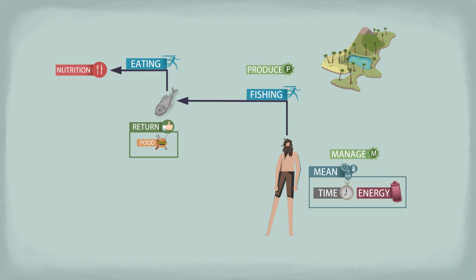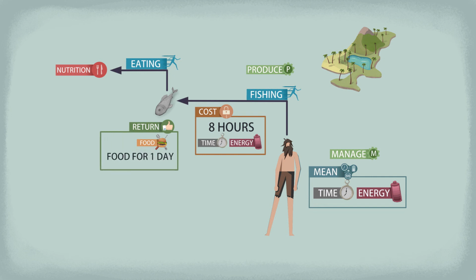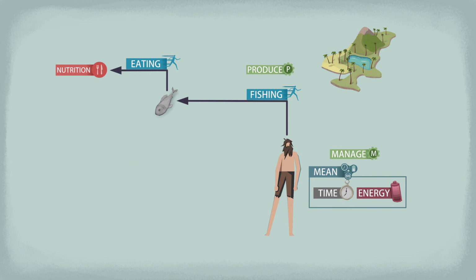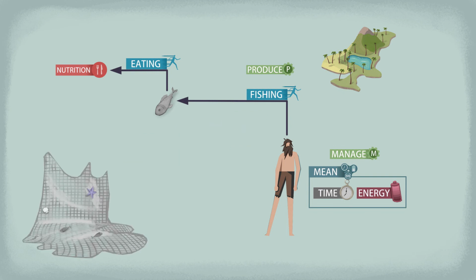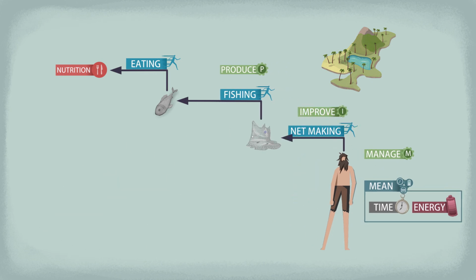But without any advanced tools, it's pretty exhausting. With his bare hands, it takes him almost a full day to produce enough food. That means most of his daily energy is consumed just to feed himself. Well, he can stay alive, but in the long run, it's not a very convenient life. But what if he's willing to invest a couple of extra hours every day into making a fishing net? With a tool like that, he could get food way faster. He could catch enough fish for a day in 20 minutes.